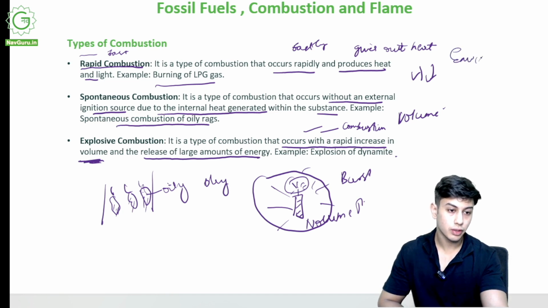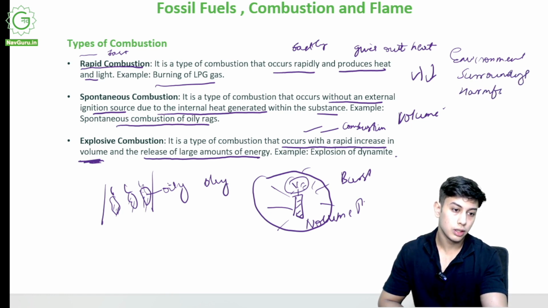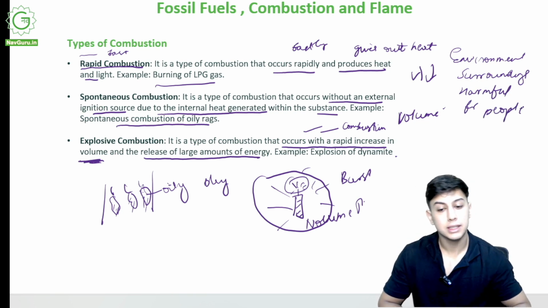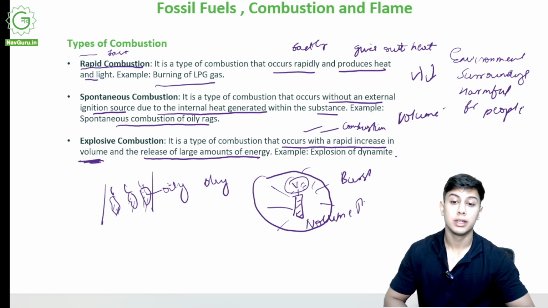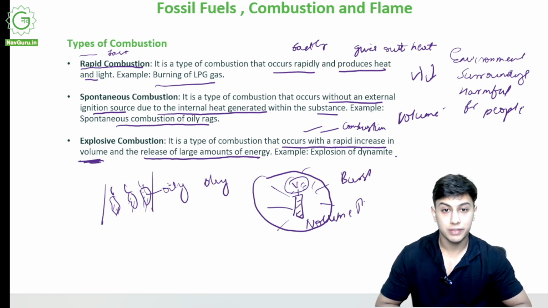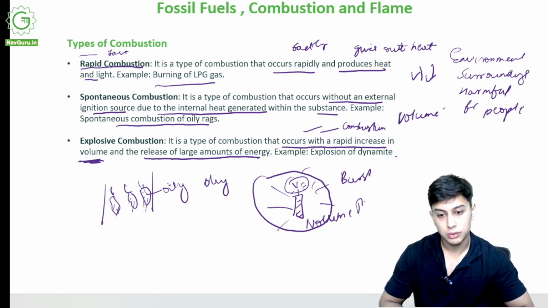a lot of energy, that disrupts or damages the environment, the surroundings, and it is harmful for people. Security agencies are very cautious of someone carrying explosives, any explosive device, into public places. Why?